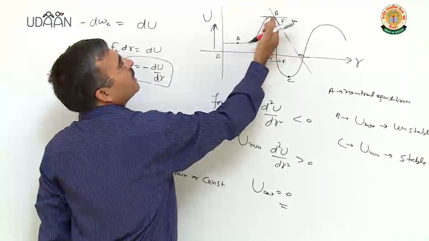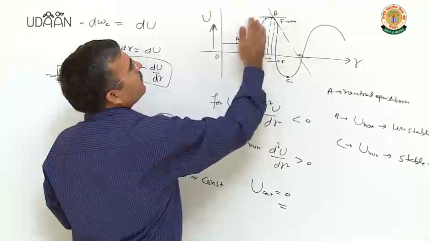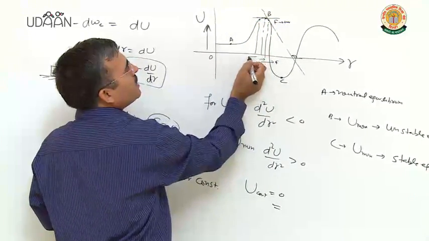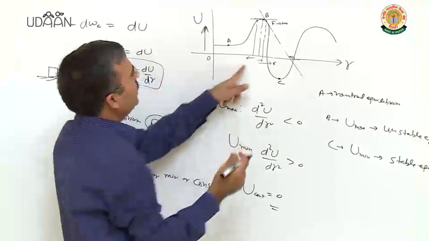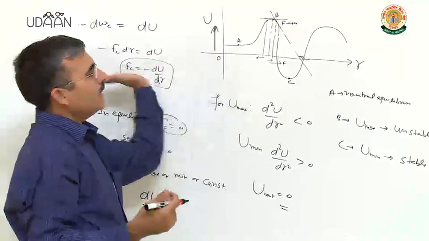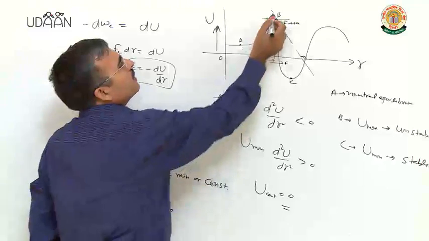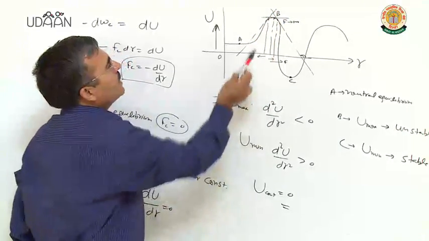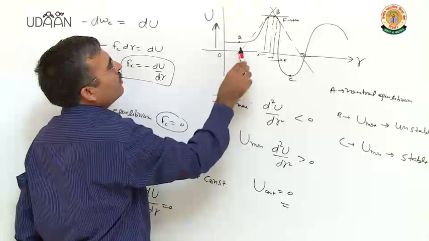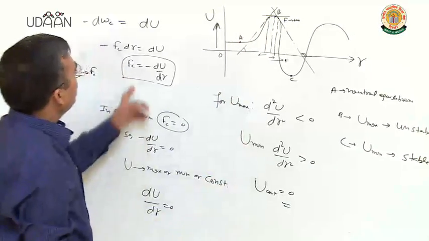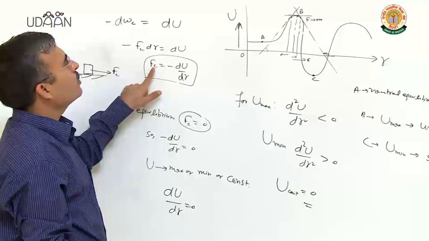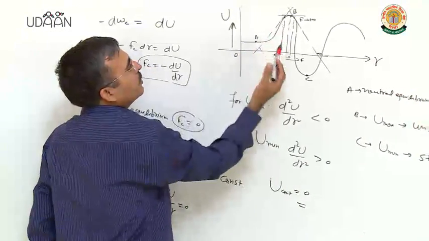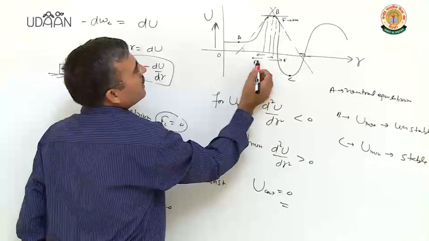If you displace the body this side, means displacement is in that direction. If you plot the tangent here, slope is positive, but negative of the slope is force acting on the body, so the force will be negative. The force is also acting this side.